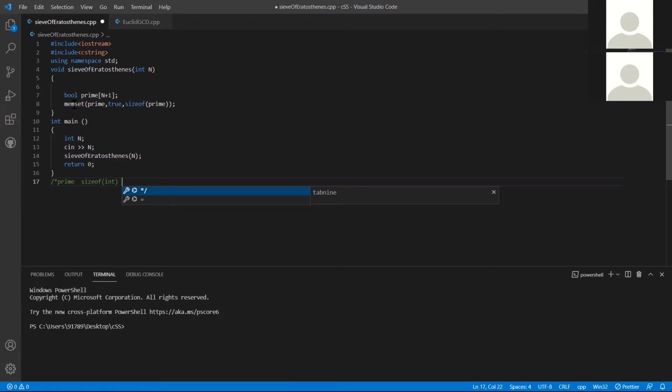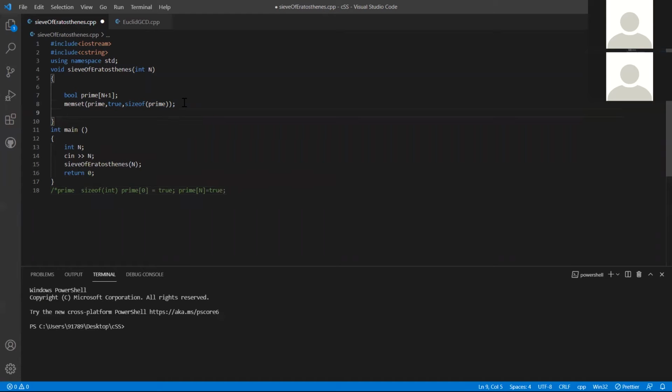And so what I'm telling this memset function is, start from the 0th index, go until this block of memory and set all the values to true. Now after this memset function, prime of 0, prime of 1, prime of 2, all these array elements will have the value true, right? So what is our last element? This will go up until prime of n, because the size is n plus 1, our last index will be n, and the value will be true. For now, we are assuming all the numbers are prime.